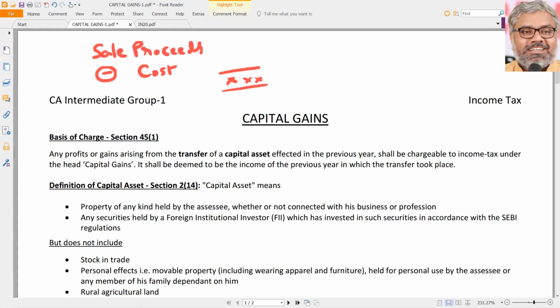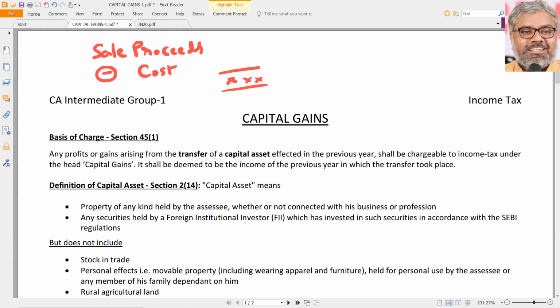Naturally, the remaining will be either gain or loss, which will be the final taxable amount. So the essence of this chapter is very simple in this conceptual understanding. Just like the essence of PGBP is all about revenues minus expenses, that is equal to profit or loss, which is taxable. Same logic here also.